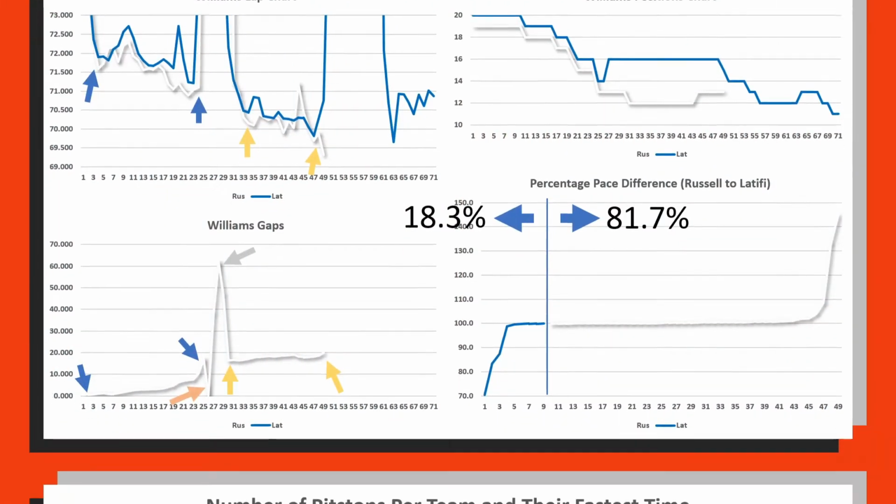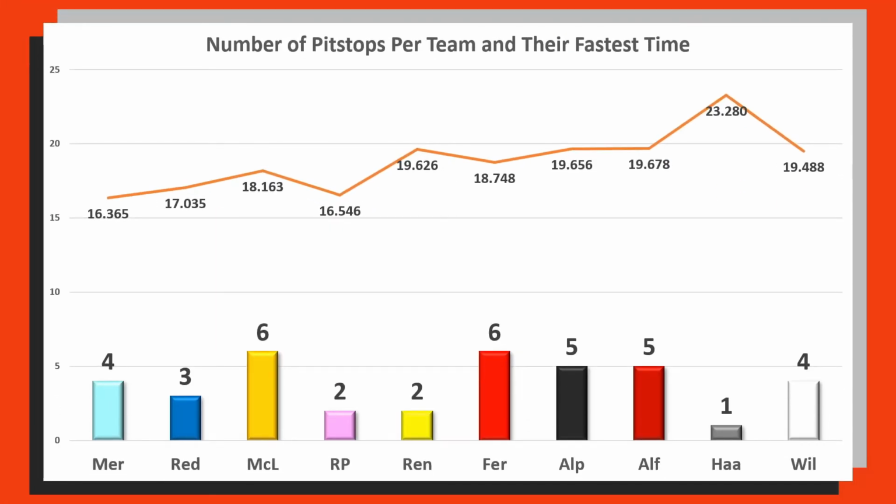So I have very quickly just drawn up some of the pit stops, and the pit stops made per team. So Mercedes made 4, Red Bull made 3, McLaren 6, etc, and then the line above them just shows their fastest pit stop time. Now unfortunately, the place where I grab all of my data from and where I import it all into my own Excel spreadsheets don't have the stationary pit stop. This is the full length from where they enter the pit stop limiter across the first pit stop line to where they turn off their pit stop limiter. So we can see that Mercedes had the fastest pit stop time overall, just 7/10 faster than Red Bull,